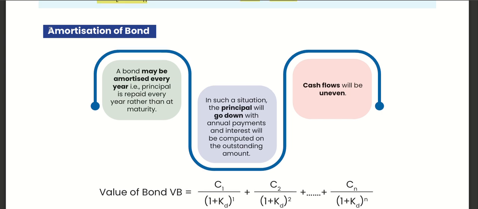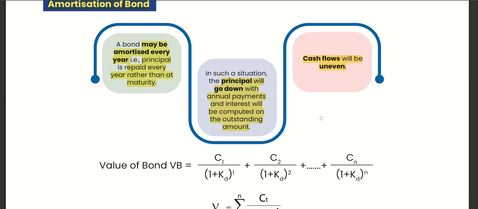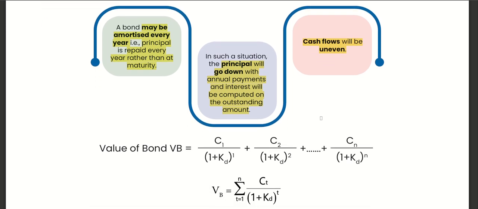Now we will study amortization of bond. A bond may be amortized every year: principal is repaid every year rather than at maturity. In such a situation, principal goes down with annual payments and interest is computed on the outstanding amount. Cash flows will be uneven, because principal is decreasing every year.